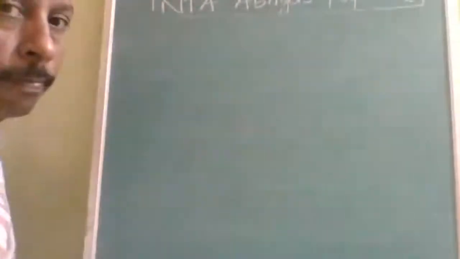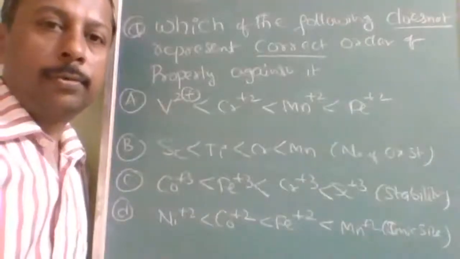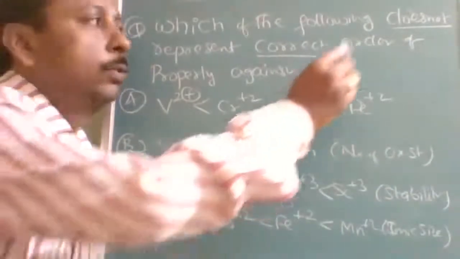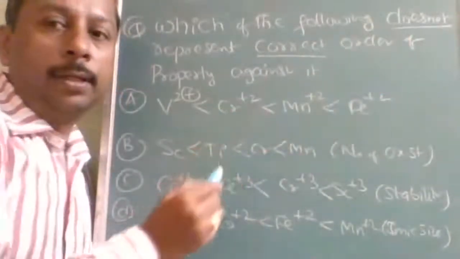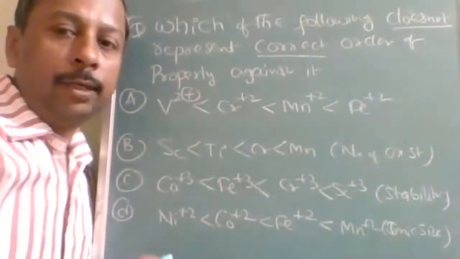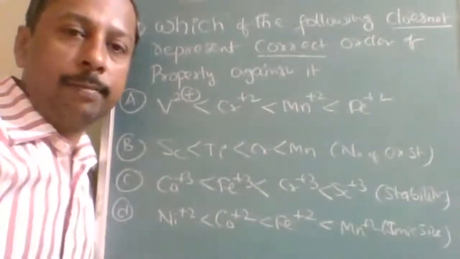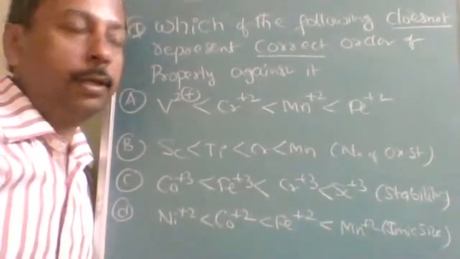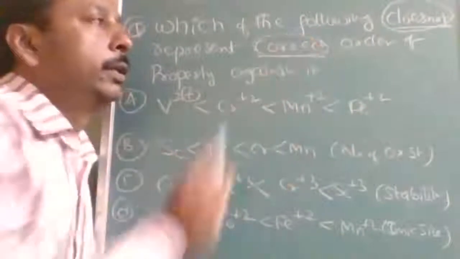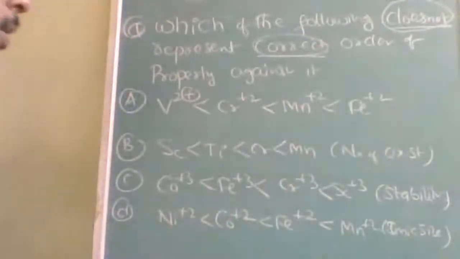So let's go for the next question. In this question we have to find out the number of following that do not represent correct. Like this question, always you should be confident enough whether he is asking the correct statement or the incorrect statement. So make a habit of checking this: is it correct options or incorrect options?